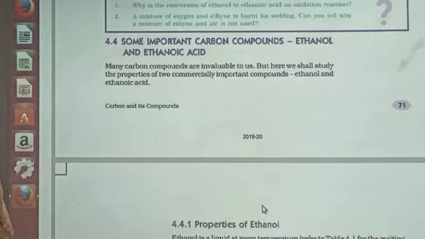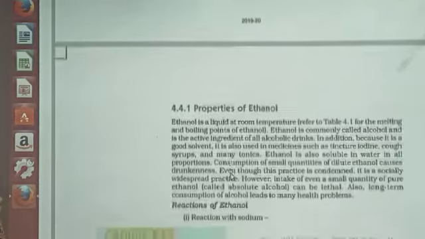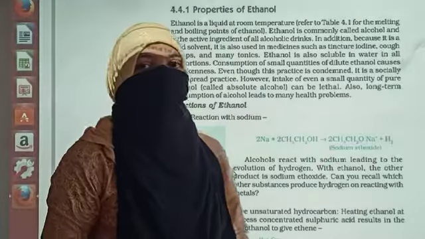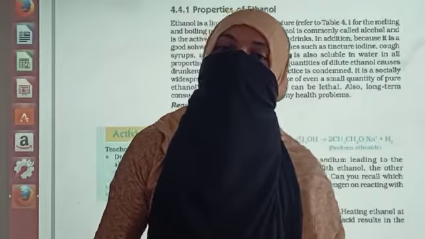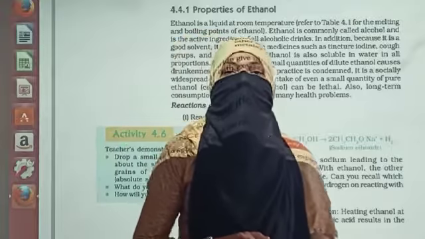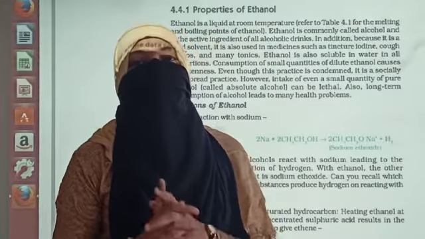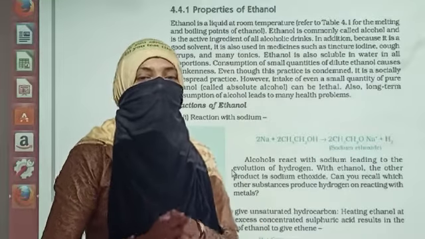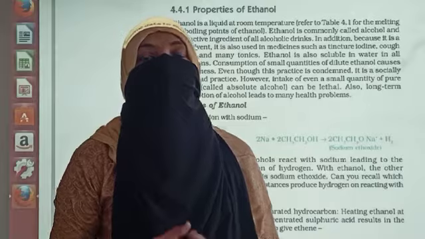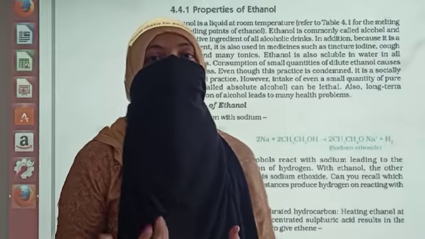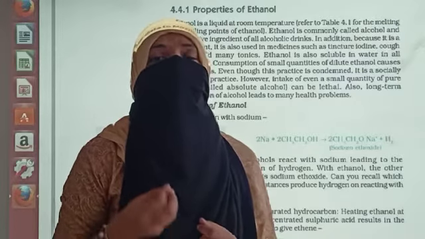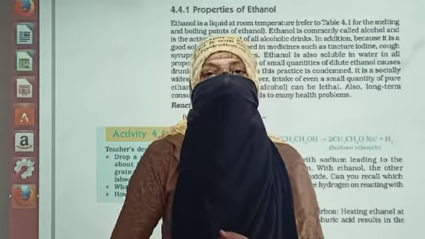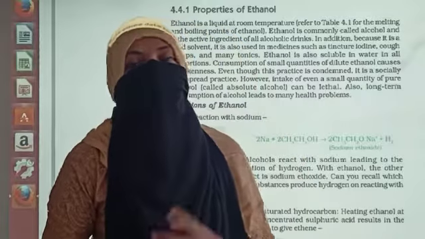First of all, we are going to talk about ethanol. As we said, ethanol is a type of alcohol, the second member of the alcohol family. Okay, if it is the second member, which will be the first member? It will start with one carbon and the name will be methanol. Yes, methanol is more toxic compared to ethanol because even if a small amount of methanol is taken by our body, we may lose our vision. Okay, it directly affects our vision.